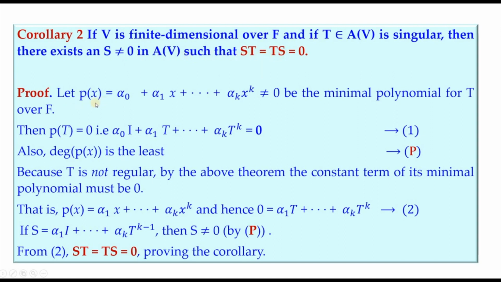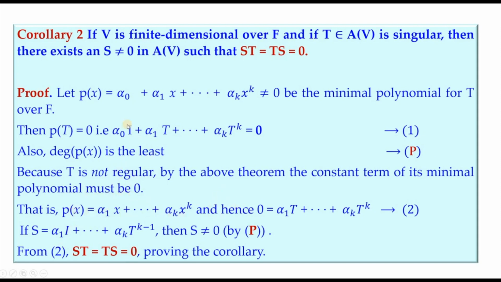Now let P of X be the minimal polynomial for T over F, then P of T should be 0, which means this equation holds. It is named as equation 1. And also we have degree P of X to be the least, so we have that to be statement P. Now because T is not regular by the above theorem, the constant term of its minimal polynomial must be 0. See, if it is regular, the constant term is not equal to 0. If it is not regular, the constant term should be 0. So we get P of X to be this.